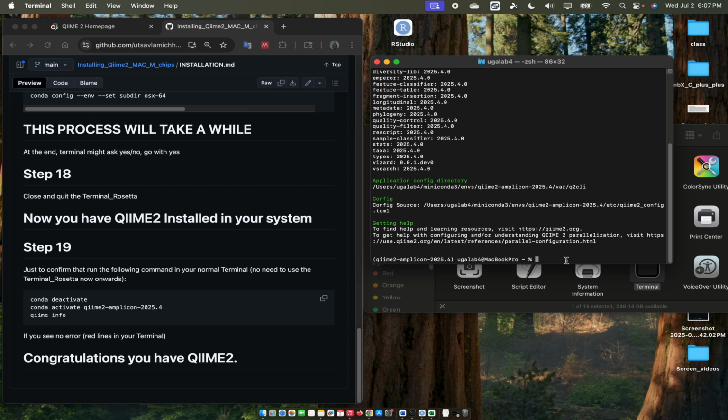The QIIME version is 2025.4. So .4 means January, February, March, April. I guess it was released in April of 2025. You just need to go through the document that I have linked in the description. Go to the installation.md.